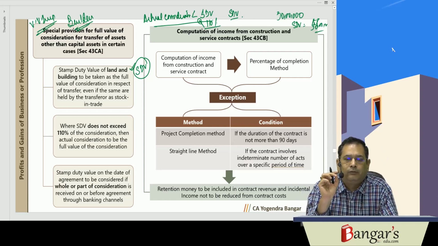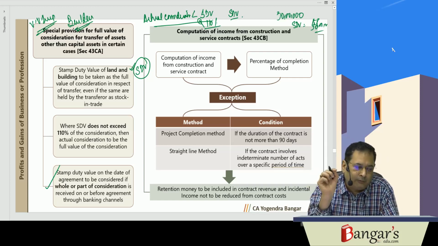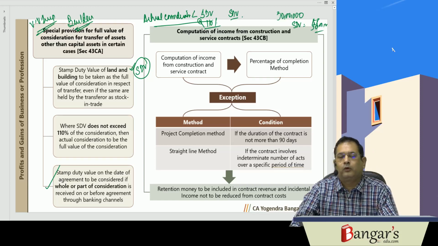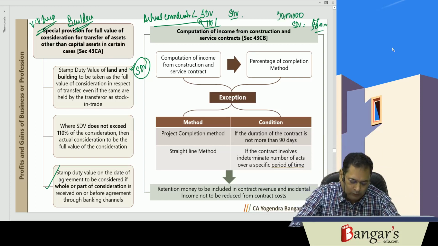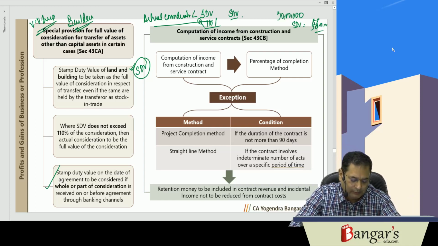Stamp duty value on the date of registration will be taken. However, if the agreement has been entered into prior to the date of registration, and payment is received on or before the date of agreement through account payee cheque, account payee bank draft, use of electronic clearing system or other electronic mode as prescribed, in that particular circumstance, the stamp duty value on the date of agreement is to be taken.